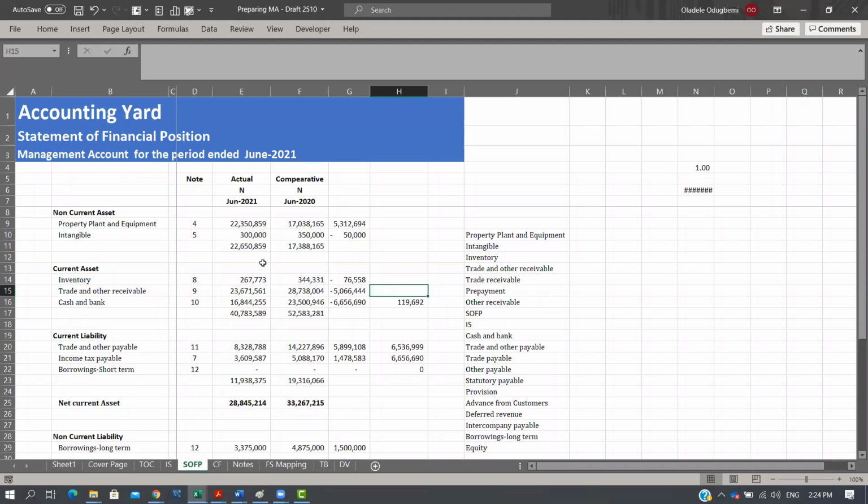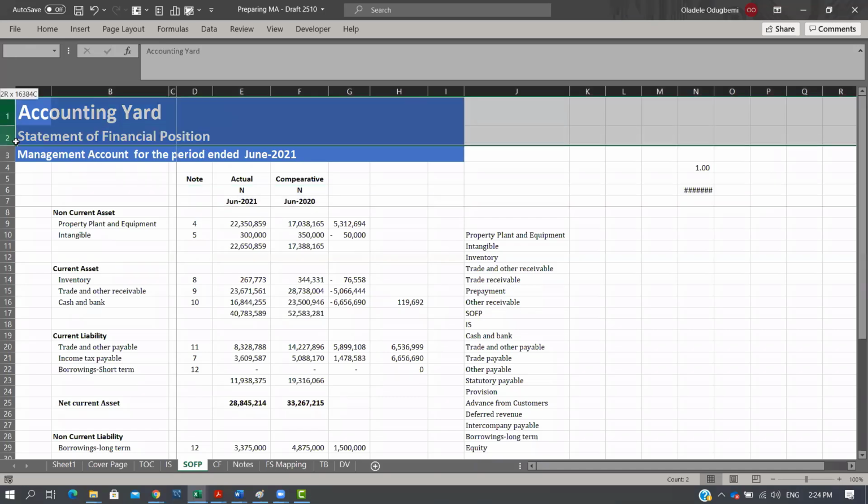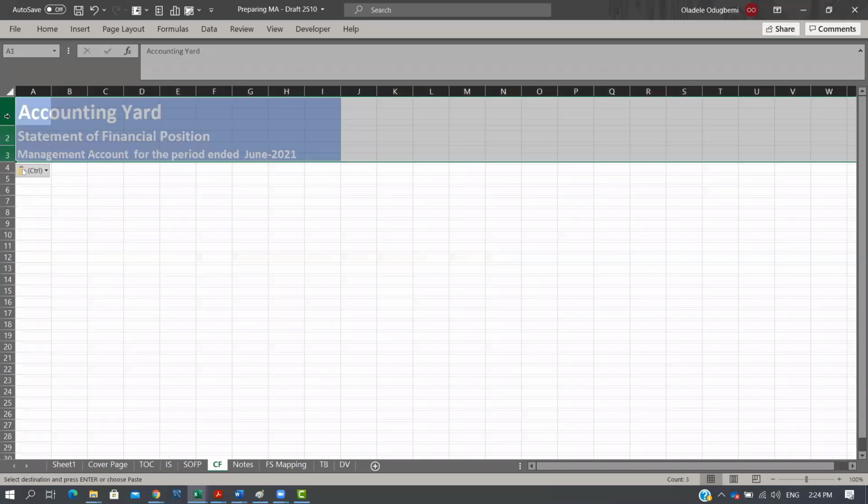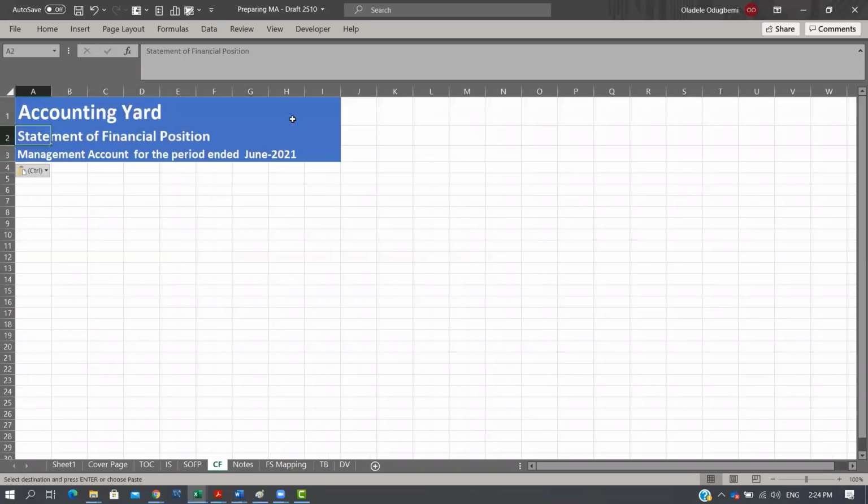So like we did in last class, the first thing we do is basically just take this and go to our cash flow and paste it here, right? For the sake of example, we'll change this one to statement of cash flow, right? And we achieve that. The next one now is identify the components: operating activity, right? Investing activity, and financing activity.